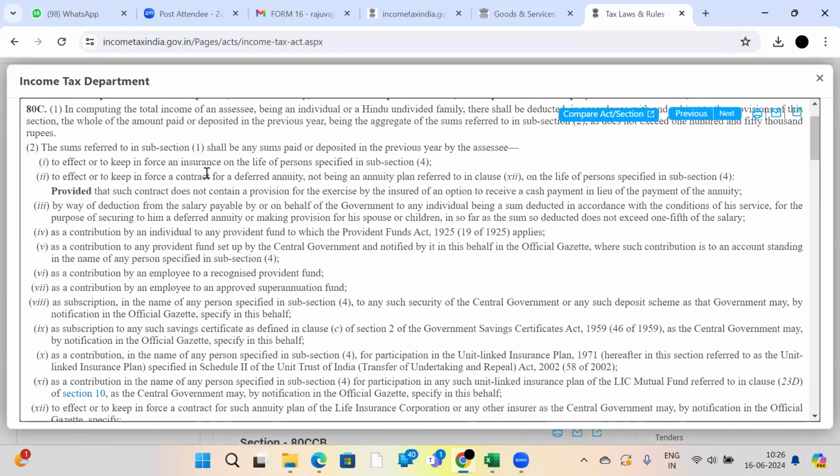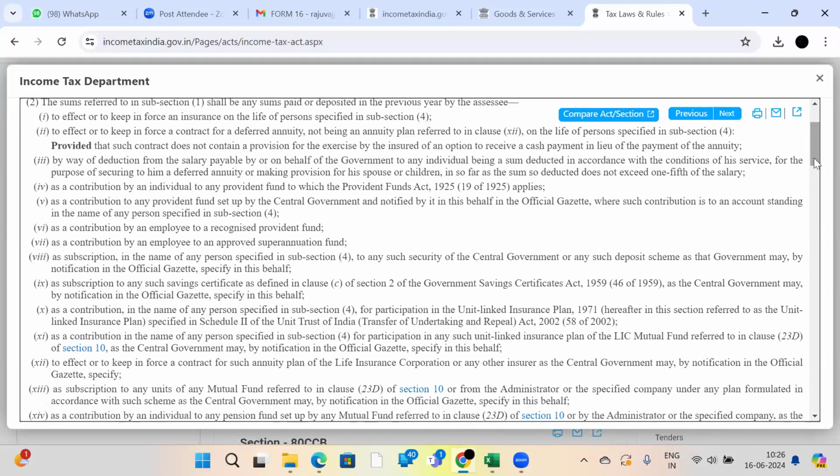First one is life insurance premium, and second one is annuity policies, if anything, offered by the life insurance policies. And another one is by way of deduction from the salary payable by or on behalf of the government to any individual in accordance with conditions of his service, for the purpose of securing deferred annuity plans for the children or spouse, anything, 1/5 of the salary.